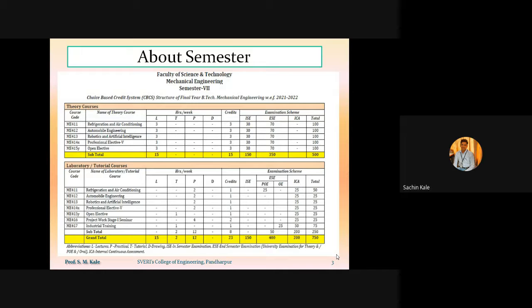Before that, whether my voice is clear, you can write in the chat box, and whether the PPTs are visible. Yes, sir.